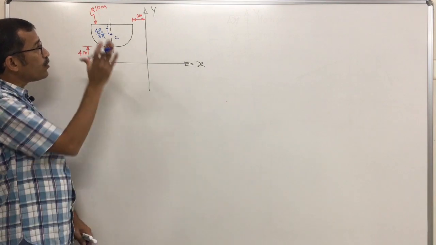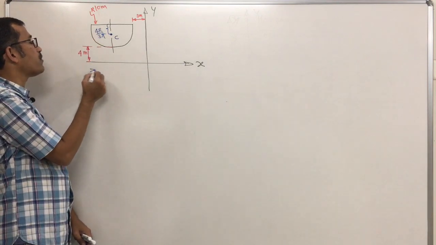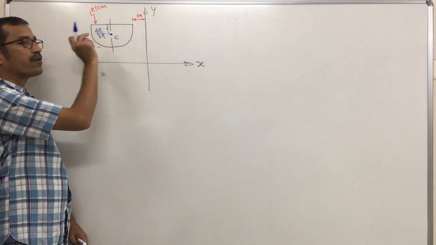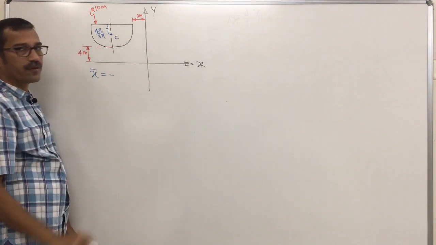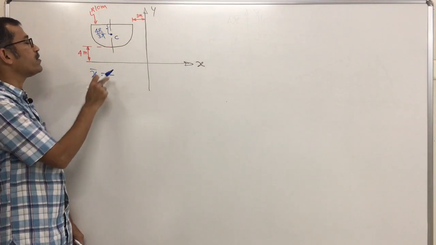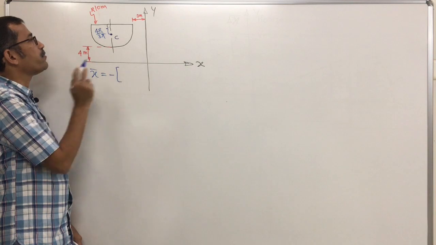Okay. Now from this one you try for x bar. First, the centroid is located where? On the left side of the axis. It is in the second quadrant, which means your x bar is what? Negative. Confirm. Right? Without fail. Plus and minus, you have to concentrate. So this one is minus. Okay, we'll write it in brackets.